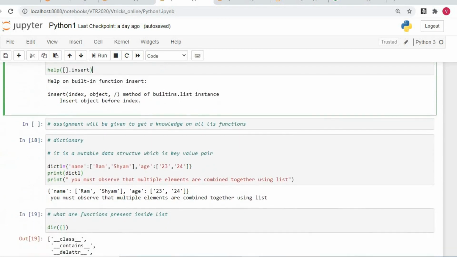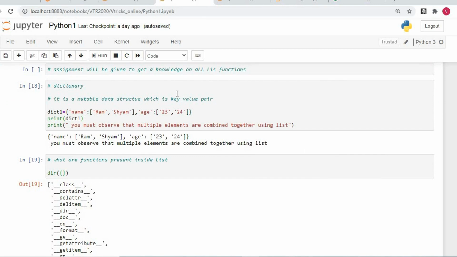So what is a dictionary? A dictionary is again a mutable data structure. We know about this, right? But a dictionary is a key value pair. We call the dictionary data structure a key value pair. What is a key value pair? Key means index, and value means the actual value present inside it.